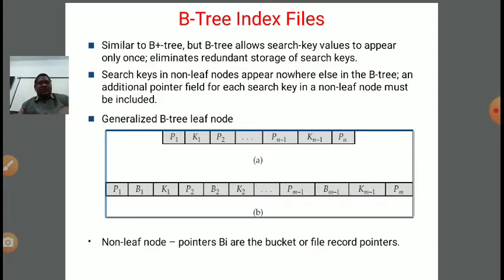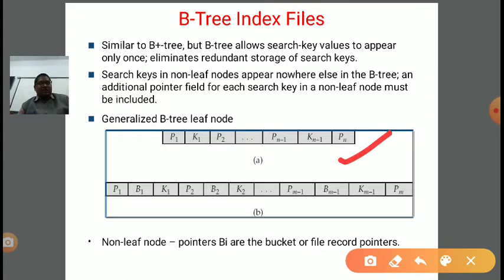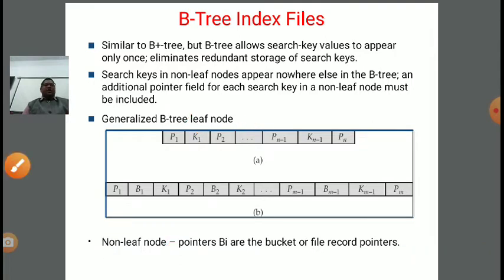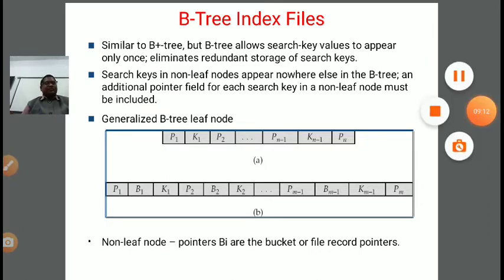So the first is for the leaf node, and the next is for the non-leaf node. In the case of non-leaf nodes we have a bucket pointer to the bucket also, right? Because non-leaf nodes are further pointing to the leaf nodes.